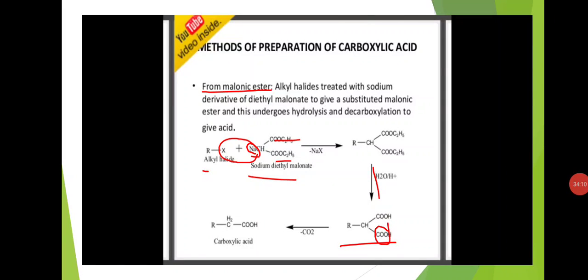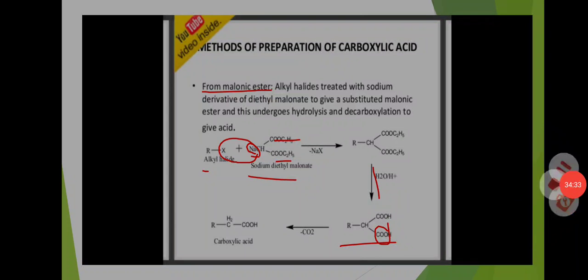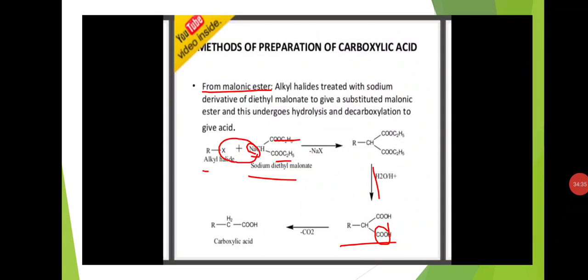Next, last preparation method is from malonic ester. Alkyl halides are treated with sodium derivative of diethyl malonate. Okay, here reaction is first alkyl halide reacts with sodium diethyl malonate and loses sodium halide NaX and forms alkyl diethyl malonate. Okay, alkyl halide treated with sodium derivative of diethyl malonate gives a substituted malonic ester and this undergoes hydrolysis and decarboxylation to give acid.